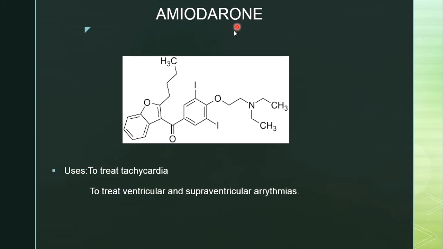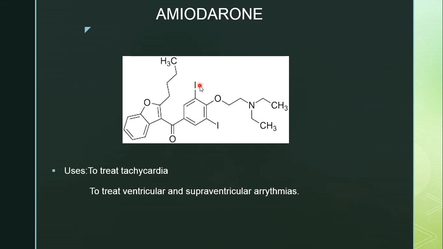Amiodarone is the third class of drug which is used in the treatment of arrhythmias. The basic nucleus present in amiodarone is benzofuran. A benzene ring fused with furan is called benzofuran. Benzofuran is attached to the phenyl ring. In between benzofuran and phenyl ring there is a carbonyl group. Here a butyl linkage is present at third position.